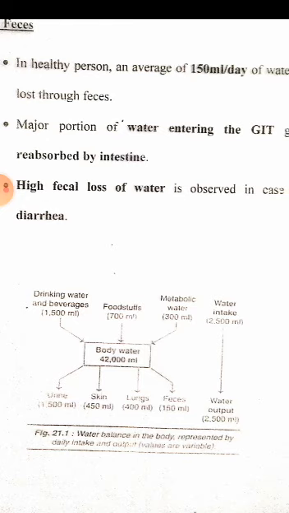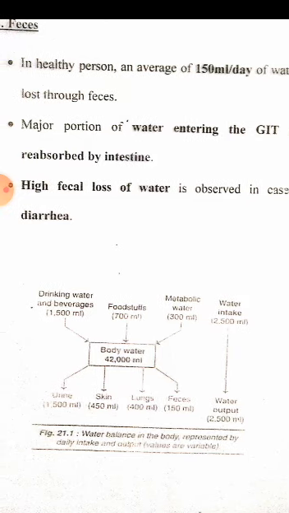Metabolic water is 300 ml. This is the water we discussed in the last lecture, also known as endogenous water. Metabolic water is produced as a result of metabolism, as a result of oxidation of foodstuff. If we total 1500 ml, 700 ml and 300 ml, it will be roughly 2500 ml. These are all the water intake sources, comprising exogenous as well as endogenous sources.